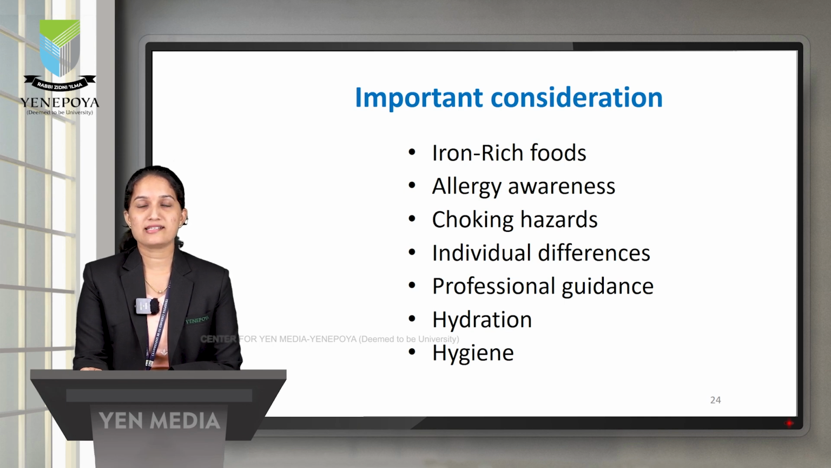But there are a few important considerations whenever we are feeding the baby. We have to focus on iron-rich food to prevent iron deficiency anemia. We should be aware of allergic reactions. Choking hazards, as I said, a small pea or some food particle may obstruct. So close observation and monitoring is very essential whenever we ask them to take food, especially while giving finger foods. Then individual differences, and professional guidance if it is essential, we can seek.